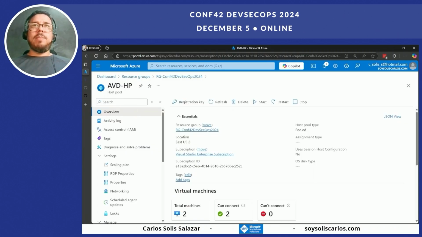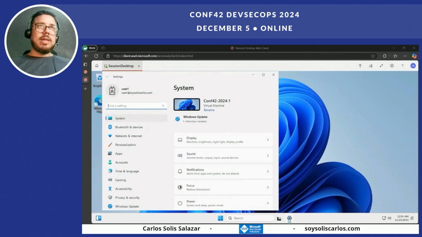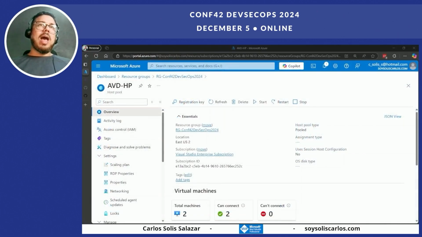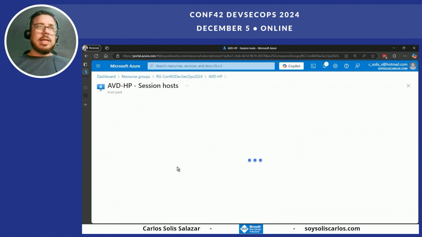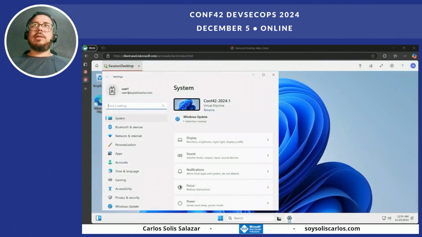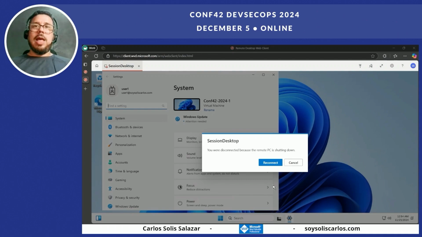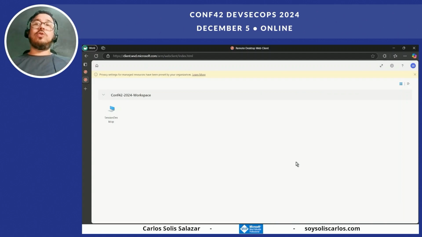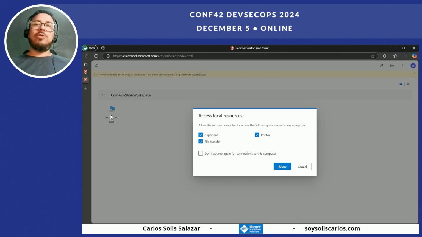And if you remember, we already are in the environment, but I will show you what happens when we have an incident. Let's say for any reason the computer failed. I stop it. We come back to our environment and we wait a few seconds, and we have an error. We disconnected from the computer. For some reason, we lose the connection to that host. I just refresh the screen and try to connect again.